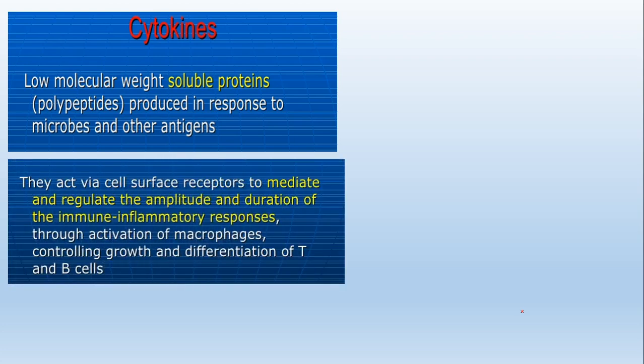Now cytokines. What are cytokines? Cytokines are chemicals, low molecular weight soluble proteins. They are produced in response to microbes and other antigens. The interferon, which I mentioned a little while ago, also belongs to a category of cytokine. They will be released only when the cells are stimulated. Stimulated by what? Stimulated by antigen. Something foreign has entered the body and it stimulates those cells to release chemicals, and the chemicals will in turn create some responses to kill the pathogen again.